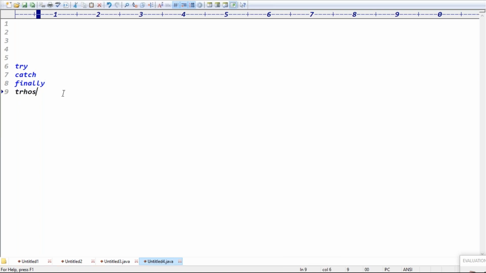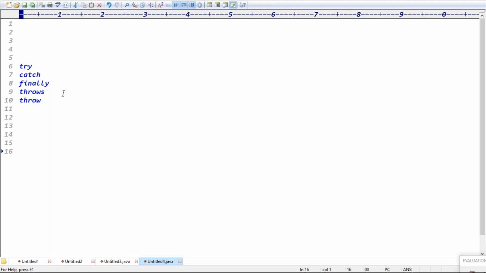Exactly. Guys, what is the throws keyword? The throws keyword delegates the responsibility of exception handling to the caller method, right? Next one is the throw keyword. So what is the purpose of the throw keyword? Basically, the throw keyword is used to handle user defined exceptions, like customization of exception handling.